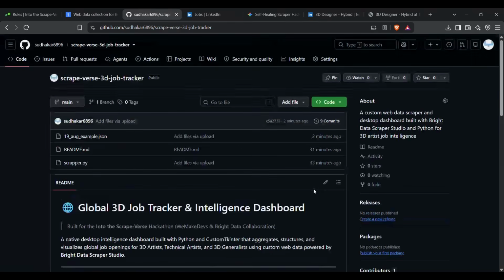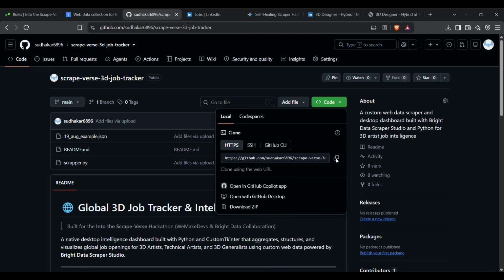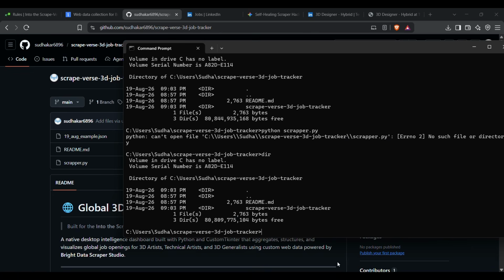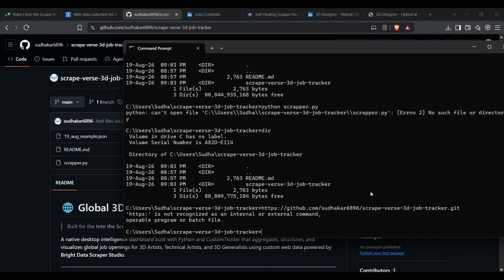Just give me one minute. I was checking this. Add file, code, GitHub. Yeah, I'm rechecking it. Sorry, I need to delete this thing. Oh, sorry.